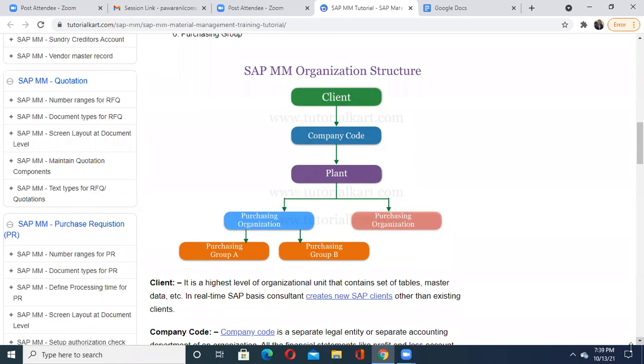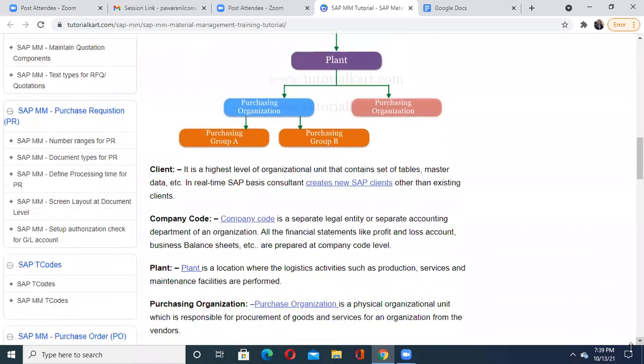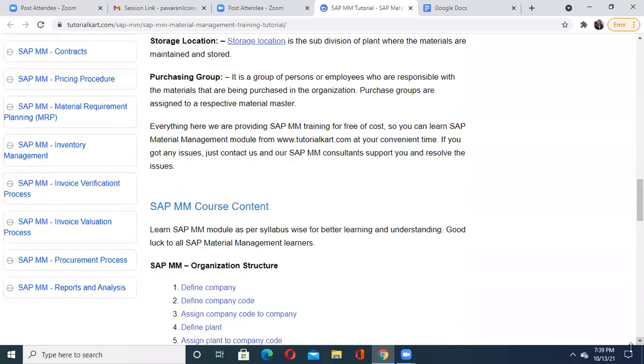Now in this scenario, if you observe this SAP MM organization structure carefully, you will come to know that first I must know what they mean by the client, how to deal with that company code. Then where exactly I'm going to create purchase orders, and then handle all this data. So for this purpose, we are going to move ahead.